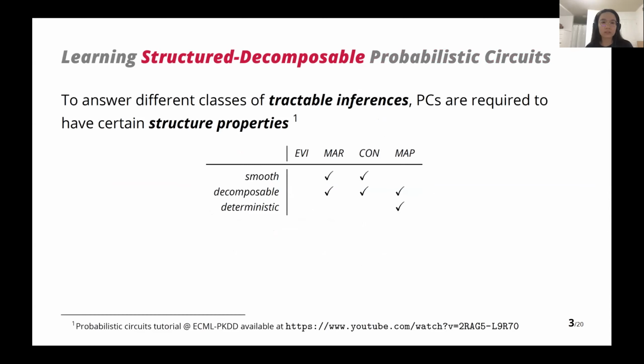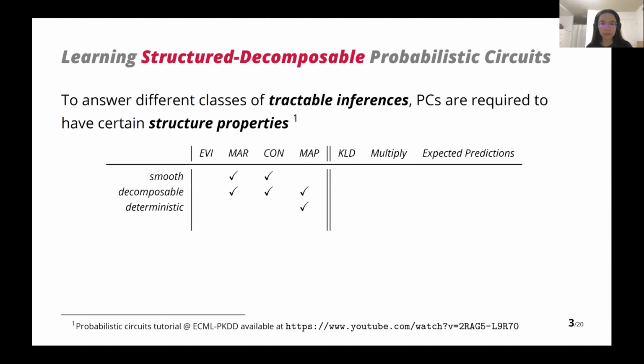More important than the names are the properties. If you want to answer many different classes of tractable inferences, the circuits are required to have certain structure properties. For example, smooth and decomposable circuits for marginals and conditionals, deterministic and decomposable circuits for MAP. I won't go into the detail of the properties, but if you're interested, please check out our tutorial.